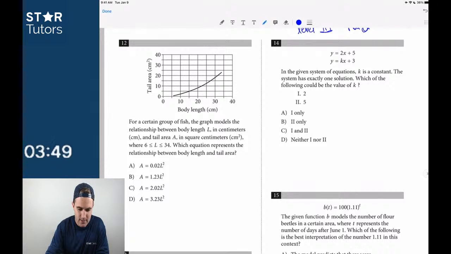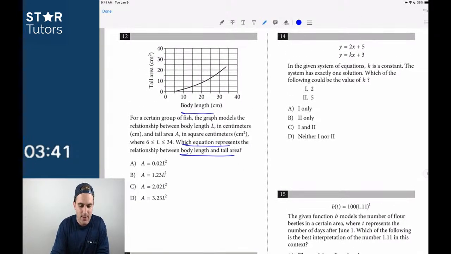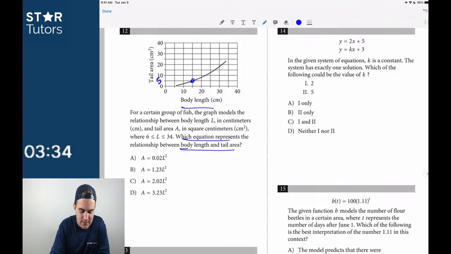12 doesn't look as hard as I maybe originally thought, just because there is a figure here. Let's see. 200 represents the relationship between body length and tailbone. This one's way easier, right? Because if this is body length, L, we can just plug in values. It looks like we have 15 and 5 here. Does everybody see that? So if I plug in 15 for length, I should expect to get 5.